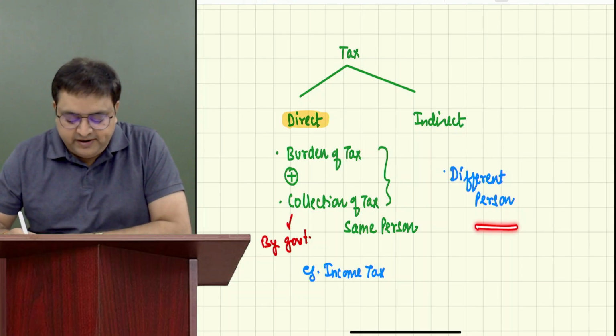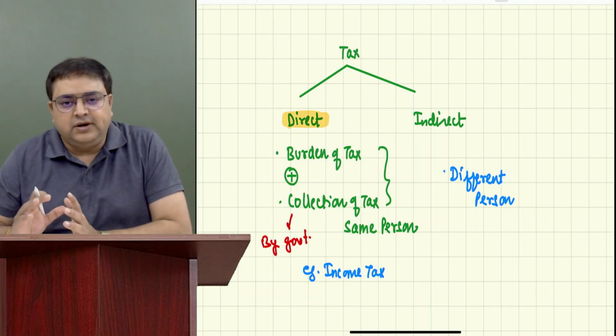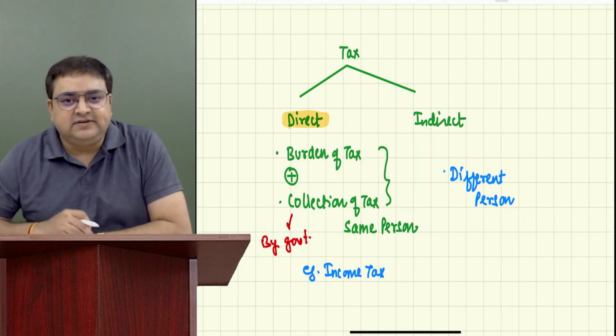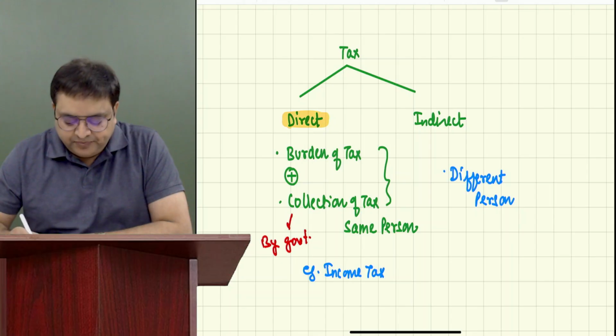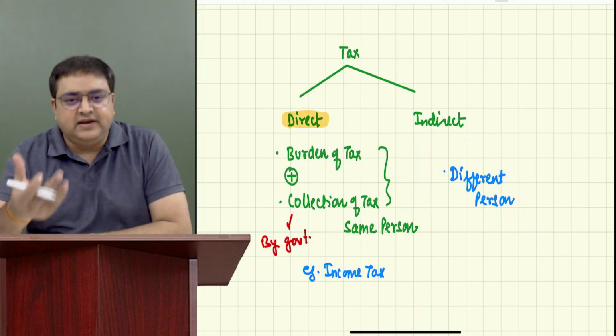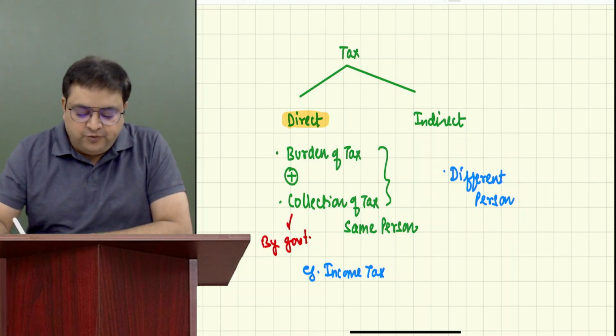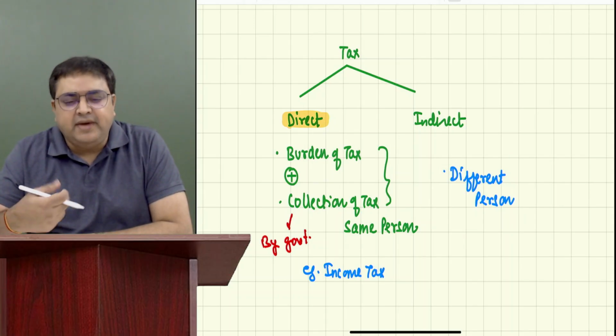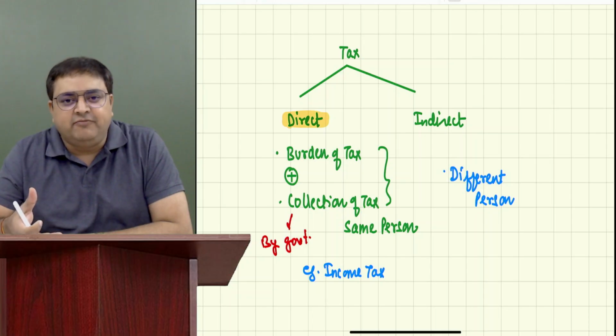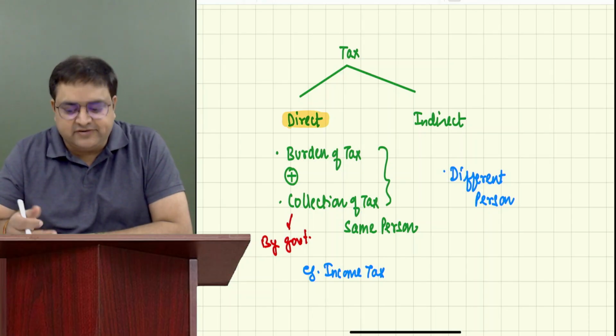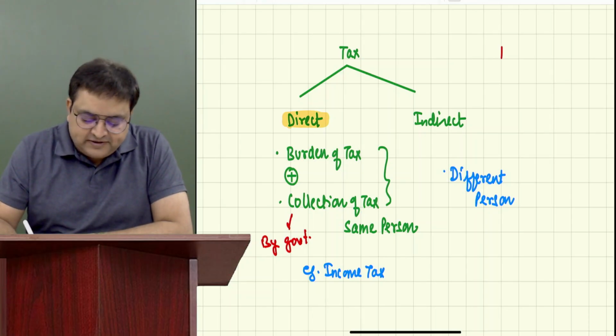Let's say, for example, I have given the same example in the GST lecture also, in the first lecture. Let's say you go today to purchase a packet of Maggie, biscuit, bread, etc. Let's say you go to purchase a packet of biscuit.